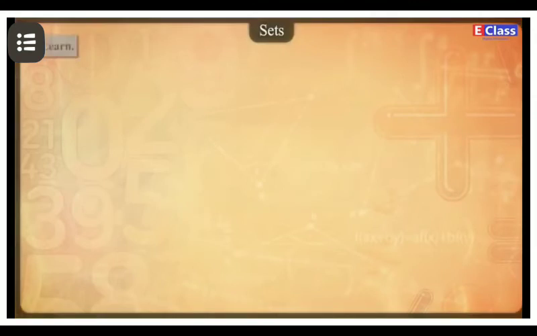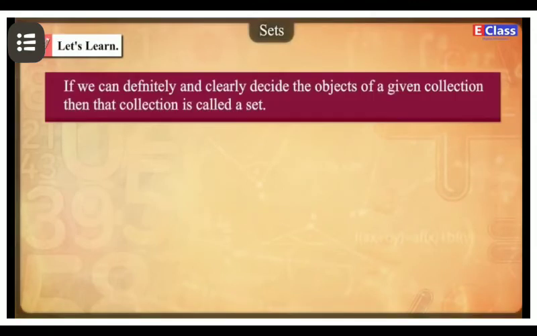Now see the definition of a set. If we can definitely and clearly decide the objects of a given collection, then the collection is called a set.